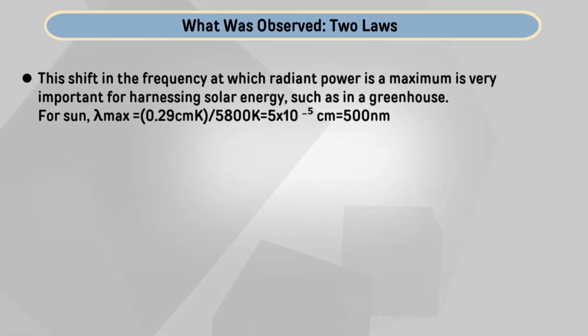This 5800 Kelvin, in general, we take as the average temperature of the sunlight coming from the photosphere of the sun. After calculation it is equivalent to 5 × 10⁻⁵ centimeter, and further one can convert this to nanometer, which is equivalent to 500 nanometer.